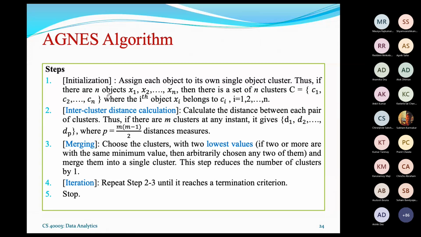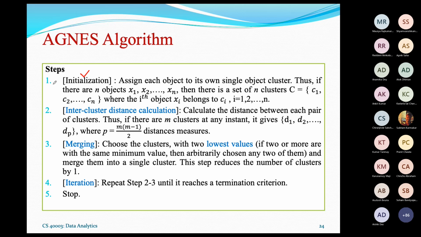The first step is the initialization. The initialization says that if you are given n objects, then put each object into its respective cluster. So x1 belongs to cluster C1, x2 belongs to cluster C2, and the nth object belongs to cluster Cn. So individually, all objects belong to their own single cluster. So n objects will give you n clusters. This step is easy to follow, absolutely no problem.